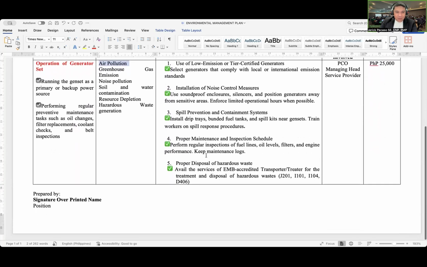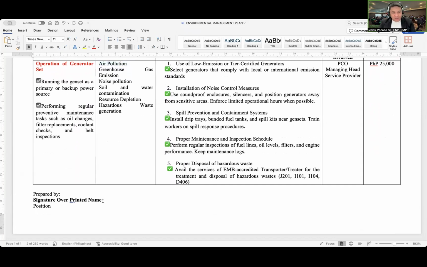And here in the environmental management plan, somebody in our organization shall sign this plan. Now, in our application for permit to operate, every document submitted to EMB is typically prepared and signed by the pollution control officers.